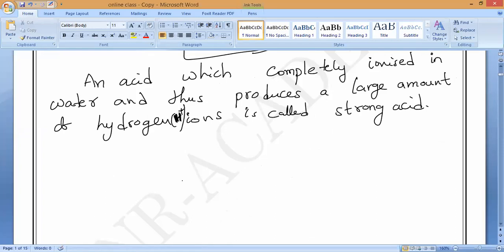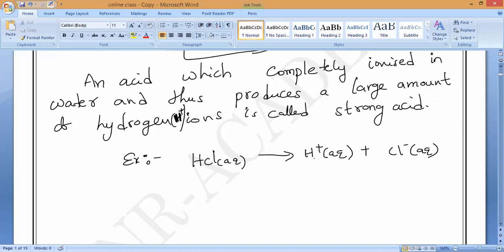It is used to produce a large amount of H plus ions when it completely dissociates on mixing with water. For example, what is a strong acid? HCl, H2SO4, HNO3. If you take HCl, it will produce a large amount of H plus ions as well as chloride ions when it is completely ionized in water. So that is why we can say HCl is a strong acid.